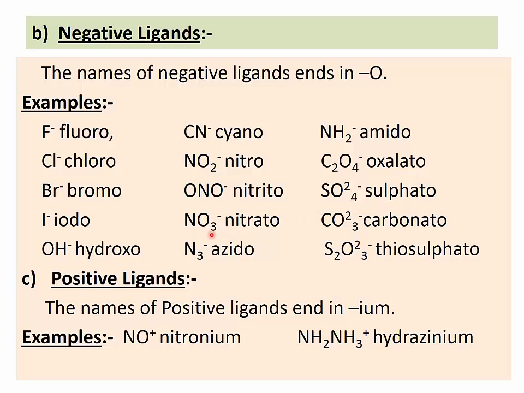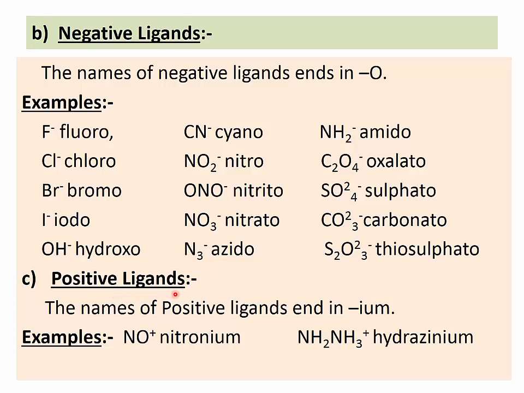NO3 minus is called nitrato. Carbonate is called carbonato. N3 minus is called azido. Thiosulfate is called thiosulfato. So in this way, this is the naming for negative ligands.